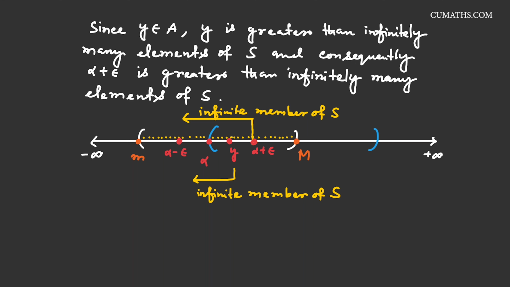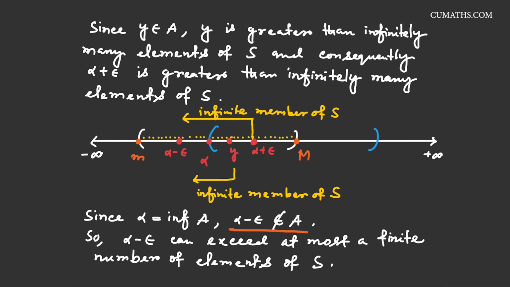So here we write infinite members of S. Now again we observe that alpha is the infimum of the set A. This means alpha minus epsilon does not belong to the set A. What does it mean? It means alpha minus epsilon can exceed at most a finite number of elements. Means on this side the elements must be finite. Here we see that there are infinitely many elements and here we see that there are a finite number of elements. So between this space there are infinitely many elements. Since alpha is the infimum of A, alpha minus epsilon does not belong to A. So alpha minus epsilon can exceed at most a finite number of elements of S.